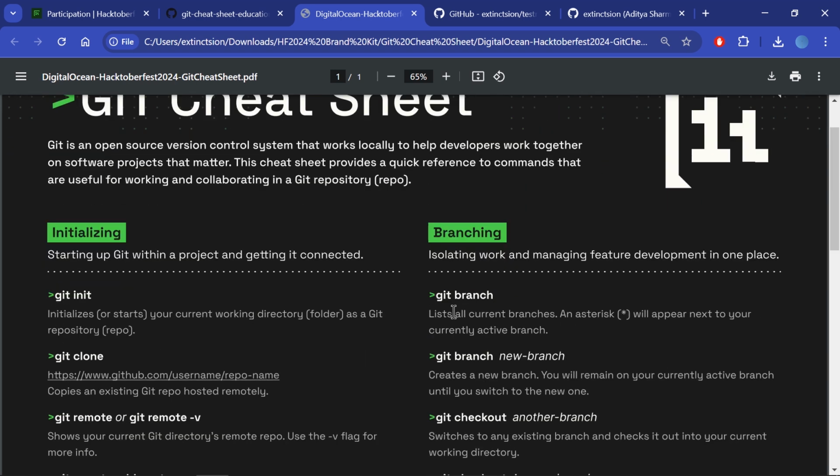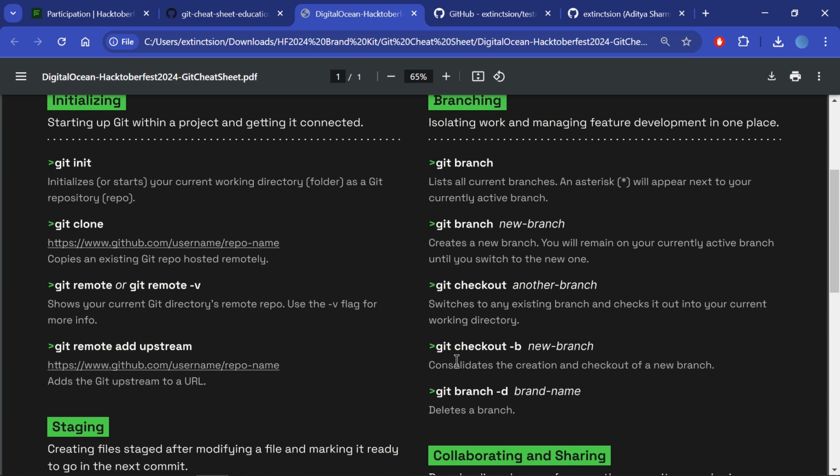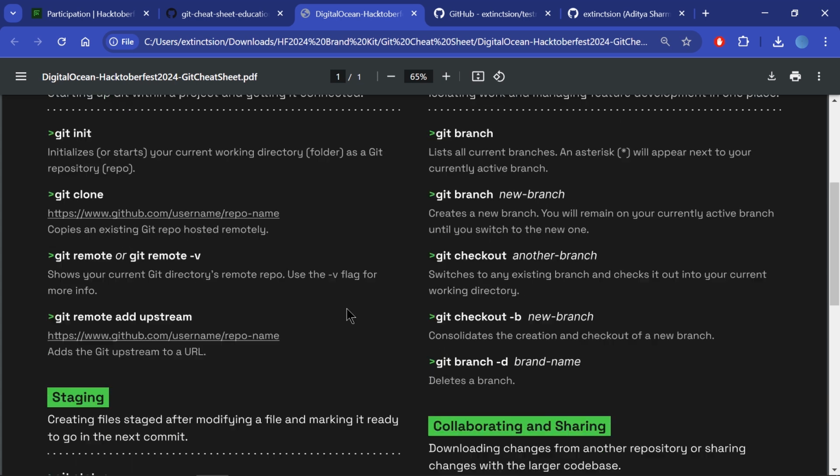For the branching strategy, we can use git branch to list all the current branches that we have on our local machine, and then git branch new-branch. Generally I try to use git checkout -b new-branch, which checks out to the new branch while carrying along all the changes that you have made in your current branch.